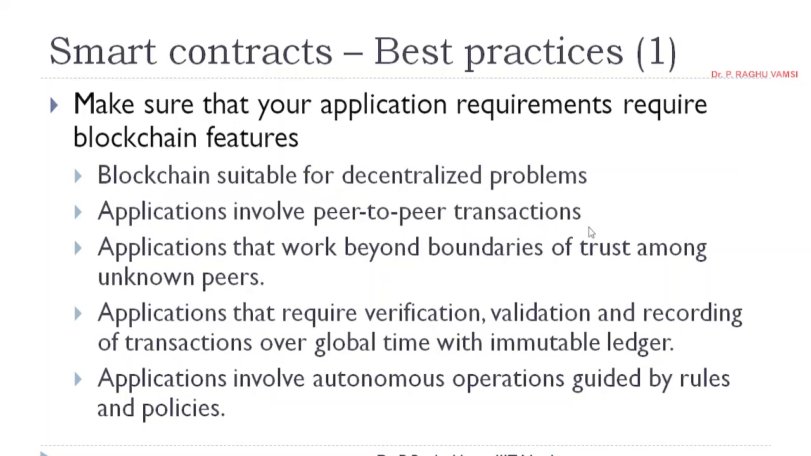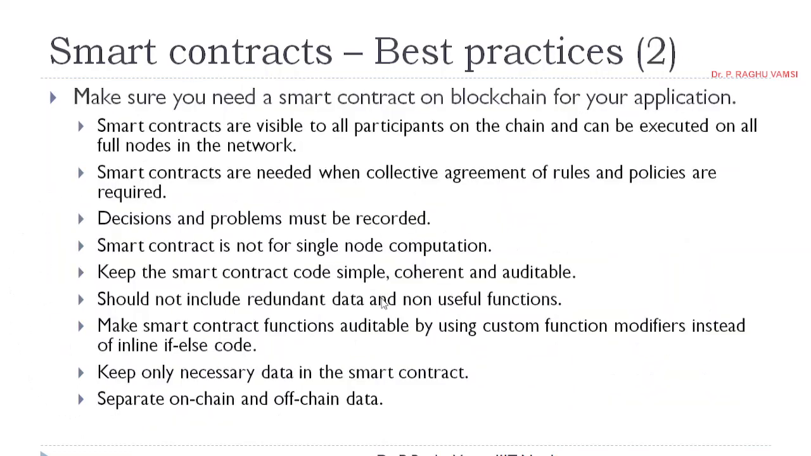Applications involve peer-to-peer transactions. Applications that work beyond the boundaries of trust among unknown peers. Applications that require verification, validation, and recording of transactions over a global time and immutable ledger. Applications involve autonomous operations guided by rules and policies. If these 5 are there, then they can be coded using the smart contracts. Make sure you need a smart contract on blockchain for your application.